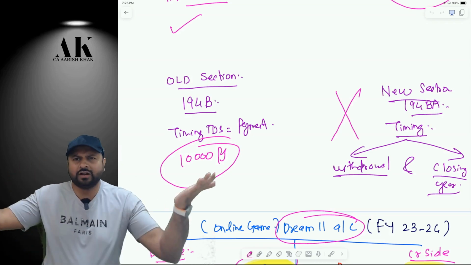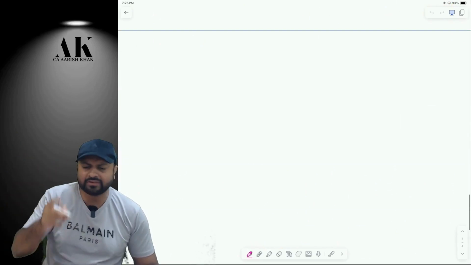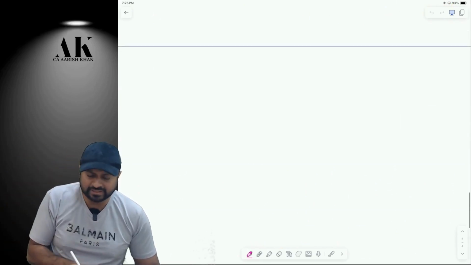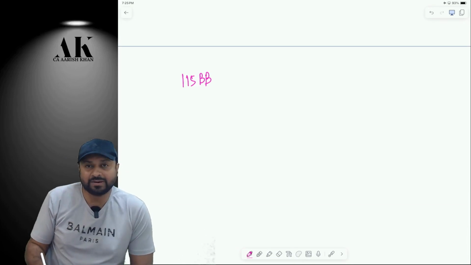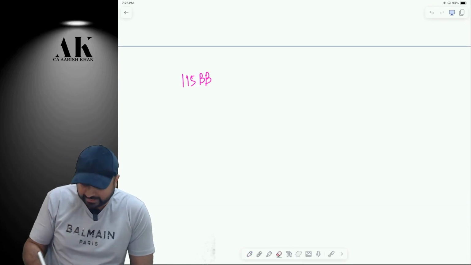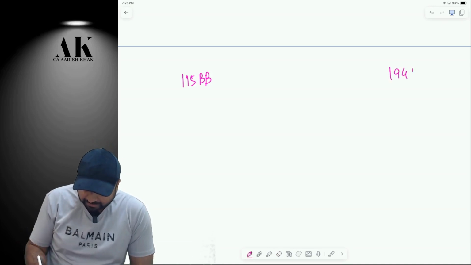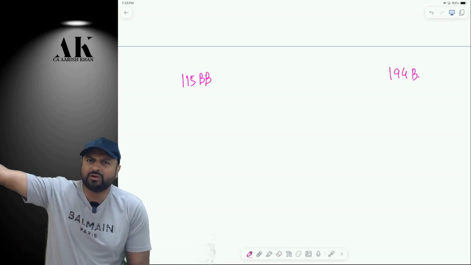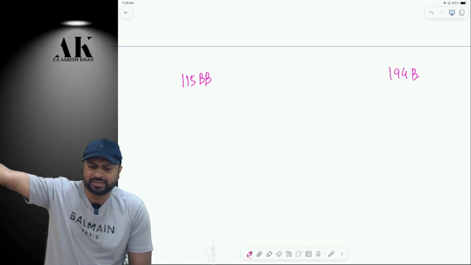We have done a lot of sections like this earlier also. For example, under which section is lottery taxable? It is taxable under 115BB, right? And if somebody asks you under which section TDS of lottery is deductible, then it is 194B. Similarly, we have done few more sections. Conceptually, be strong.